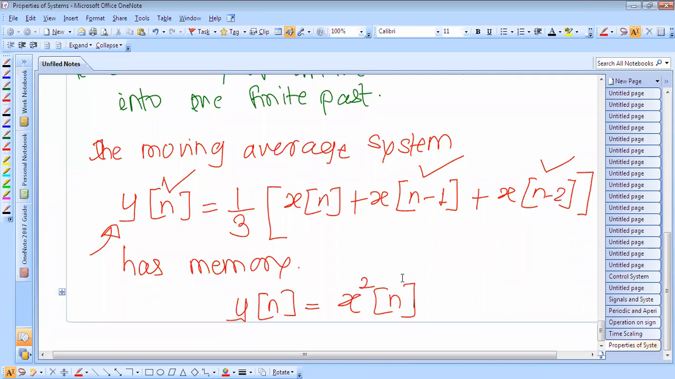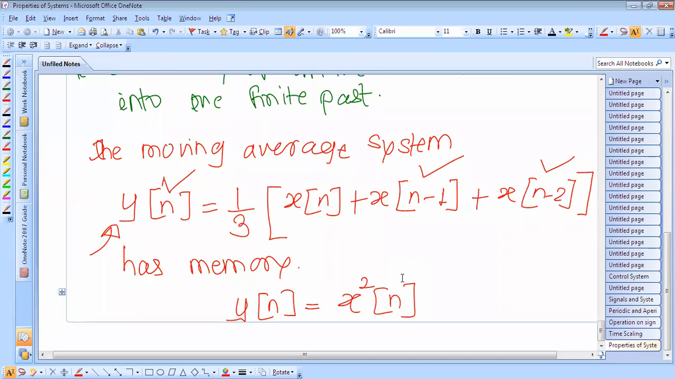Whenever x squared is there, this system is memoryless, since the value of the output signal y[n] at time n depends only on the present value of the input signal x[n].